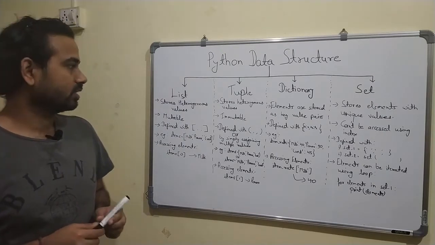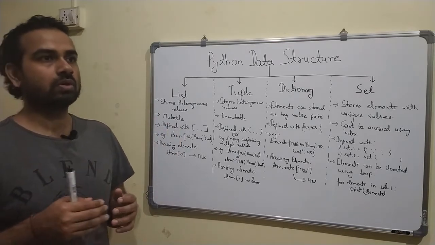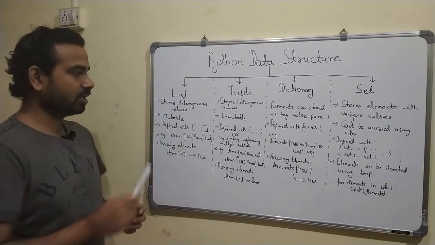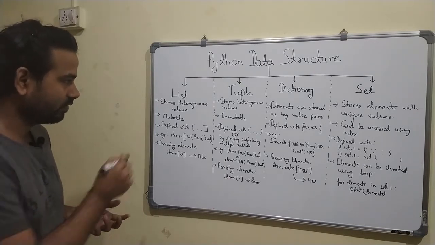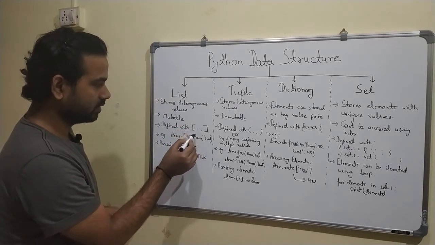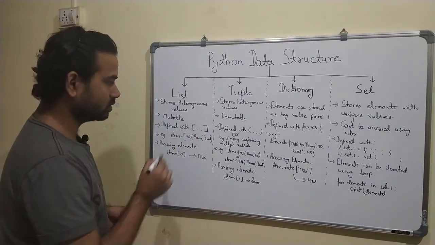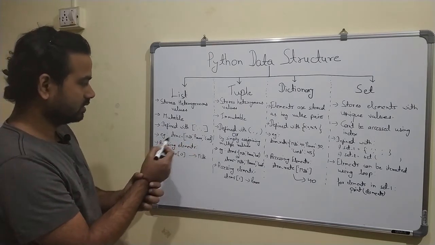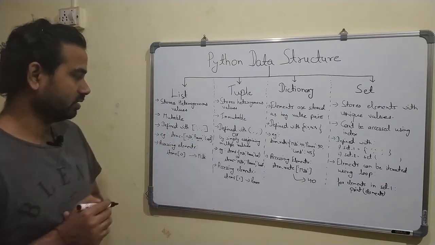So list is a data structure in which we can store heterogeneous values. Heterogeneous values means we can store any type of data types together in a list. And lists are mutable. We can change the values of the lists. Whenever you have to define a list, you have to define it within square brackets, like I have given here, and the values will be separated by commas. If it is a string value, then you have to give single quotes for it. So here is one example of how I have defined the list. The item is a list name in which the elements are milk, paneer and curd.